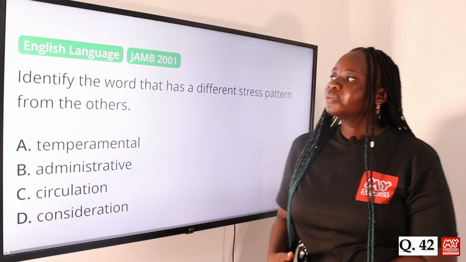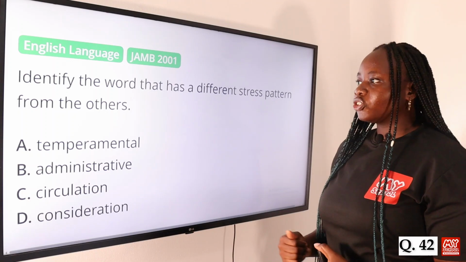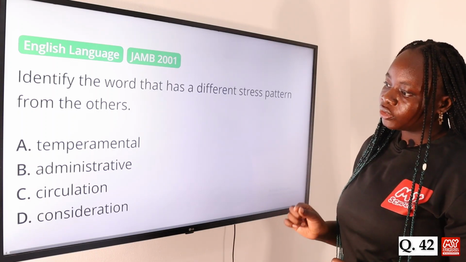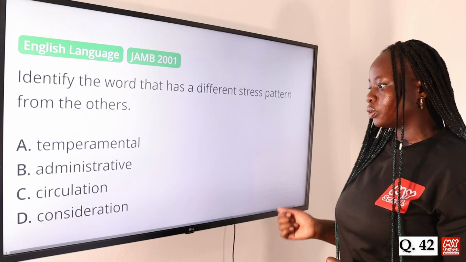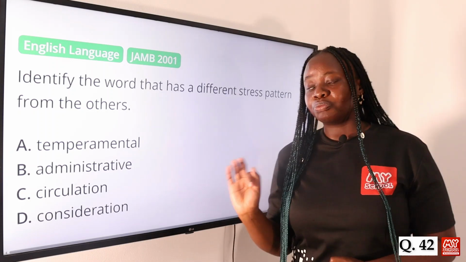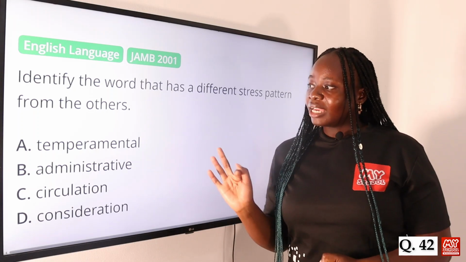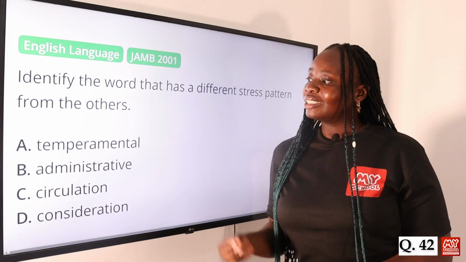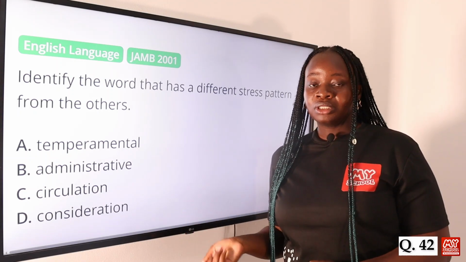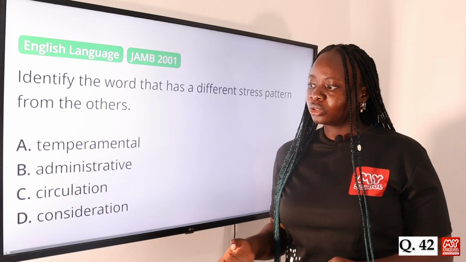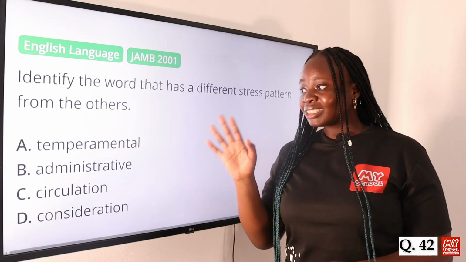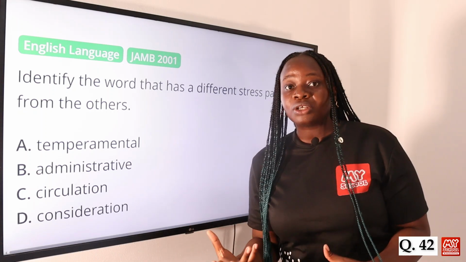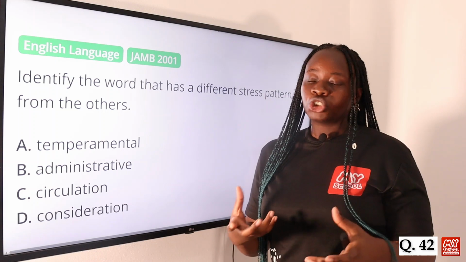Question 42. Identify the word that has a different stress pattern from the others. Option A, temperamental, B, administrative, C, circulation, and D, consideration. So the answer to this question is option B, administrative. Again, when we are looking at stress patterns like this, it's important to use your judgment. This is a multi-syllabic word. It doesn't have 2 or 3 syllables. And so this time around, it's your judgment that is important. So you try to pronounce the words and feel where the stress should be placed.